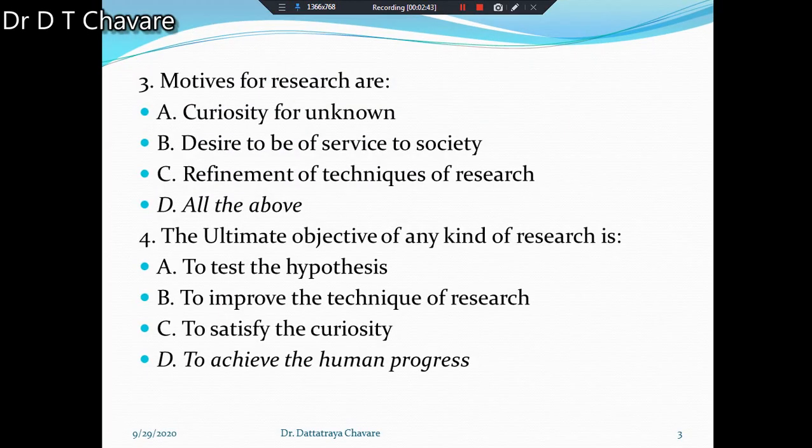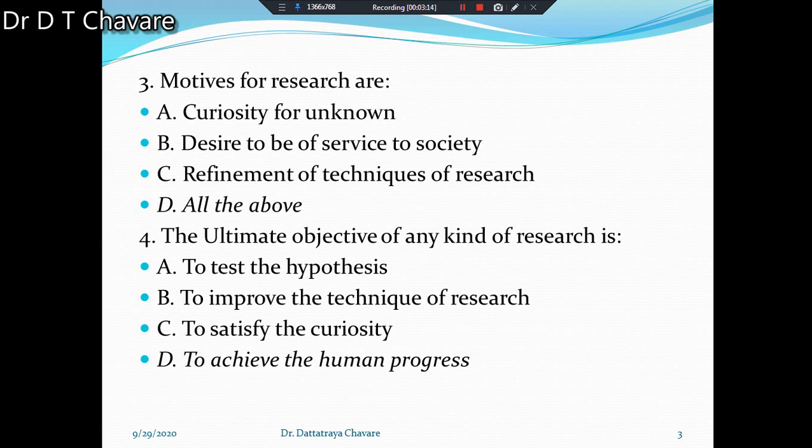Then motives for research. Already we have studied different types of motives behind the research or for the research. Okay, different types of motives we have studied. Now four options are given under this question also. What are those? Curiosity for unknown, then desire to be of service to society. Next, refinement of techniques of research, and the last, all the above.